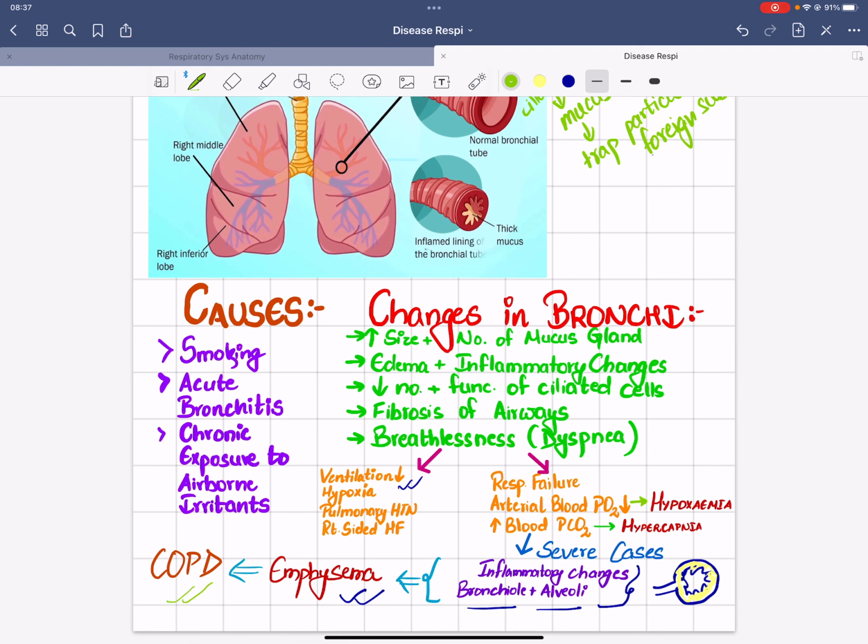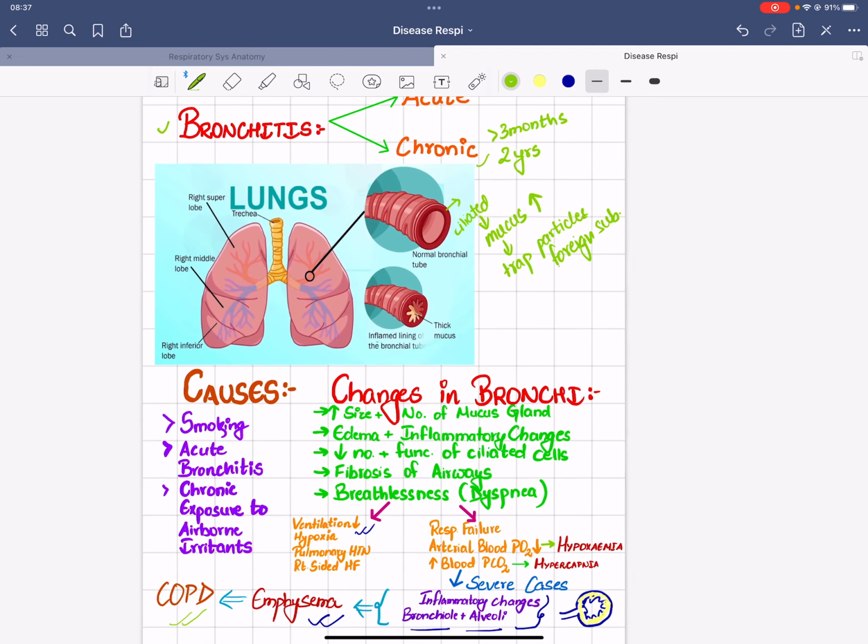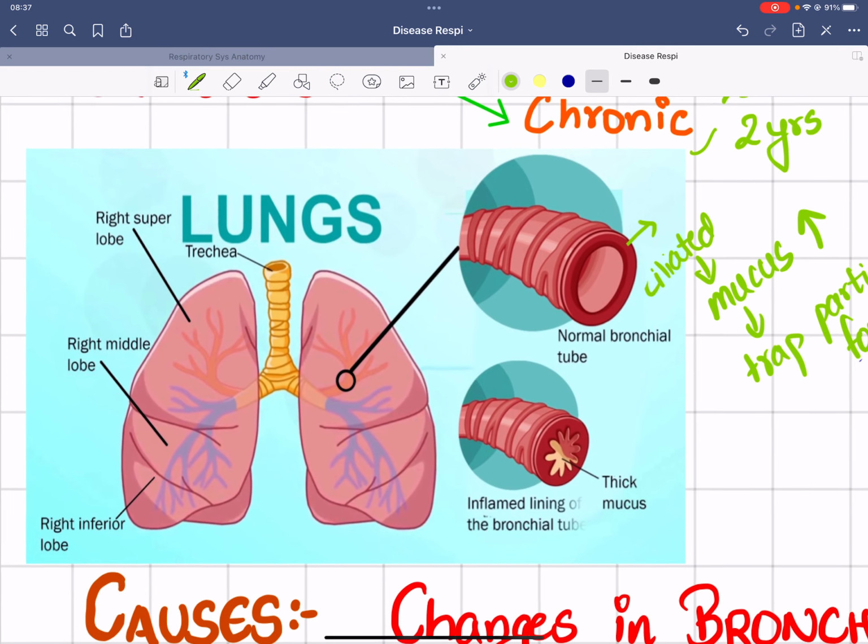meaning that we have got chronic obstruction of the pulmonary system or our respiratory system because of the infection, inflammation, edema, and the fibrosis of the airways. So in this way, as a whole, bronchitis occurs. So in summary, we can see that here